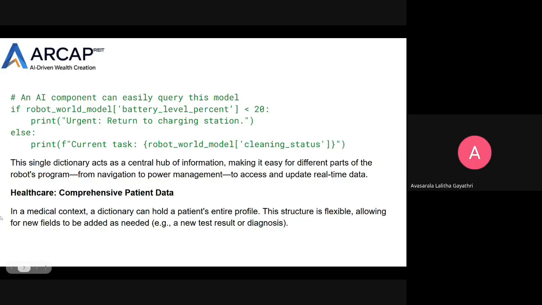The next example is healthcare, comprehensive patient data. In healthcare, every patient has a lot of information like name, age, tests, diagnosis, and medications. A dictionary is very useful because it allows storing all details in one structured place. You can even add new fields later. In a medical context, a dictionary can hold a patient's entire profile. The structure is flexible, allowing new fields to be added as needed, for example a new test result or diagnosis.